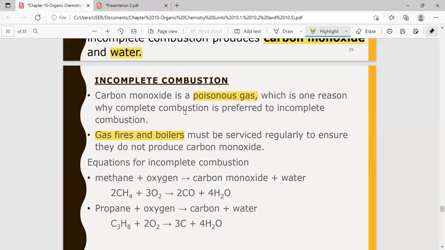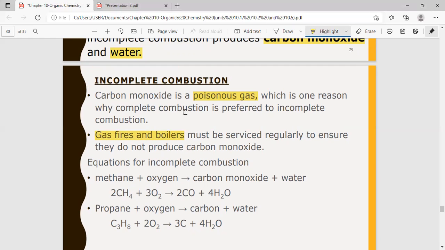So these must be serviced properly. If they don't work properly, the gas might not burn well, and instead of producing carbon dioxide, it can produce carbon monoxide. That is the reason why, while cooking also, we need to make sure that the windows are open and we have a good supply of air, because cooking gas is also hydrocarbons.